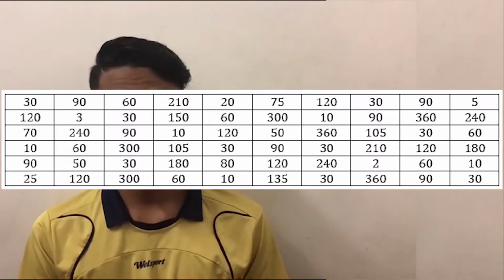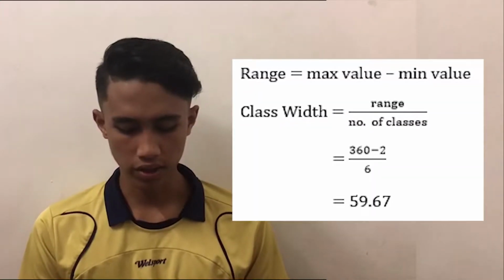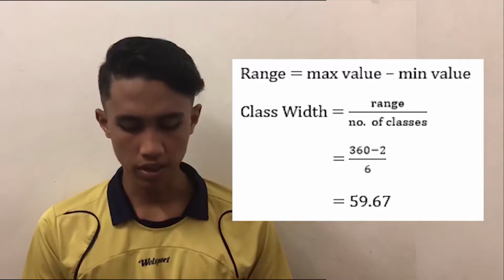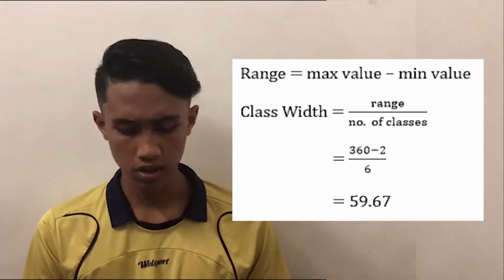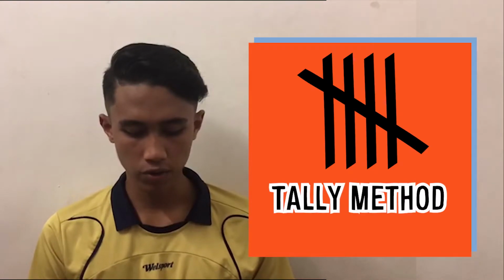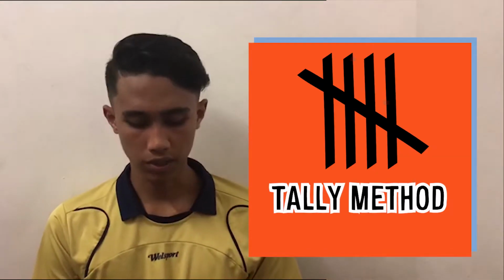Using this formula to find the range of the data, we made 6 different class limits, and finally we used the tally method to find the frequency of each class limit. So now let's proceed to the calculation.